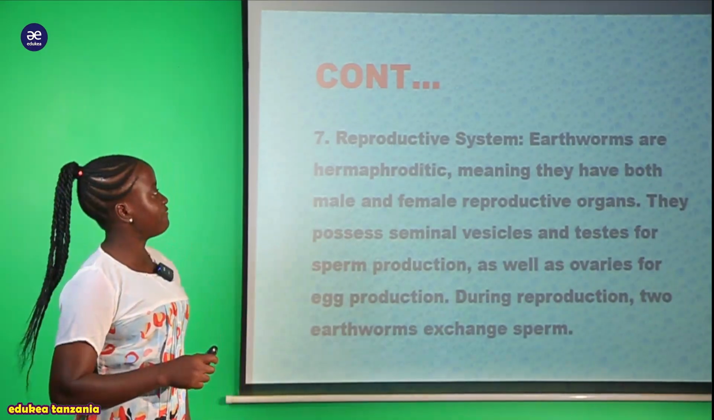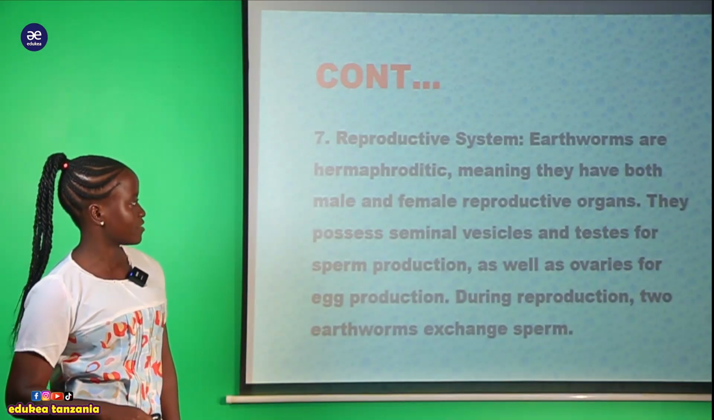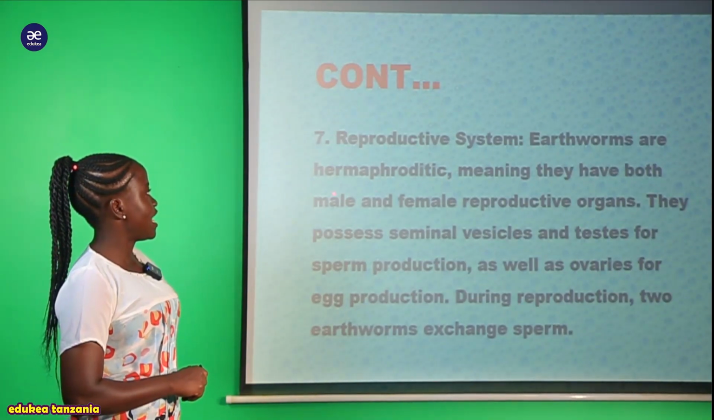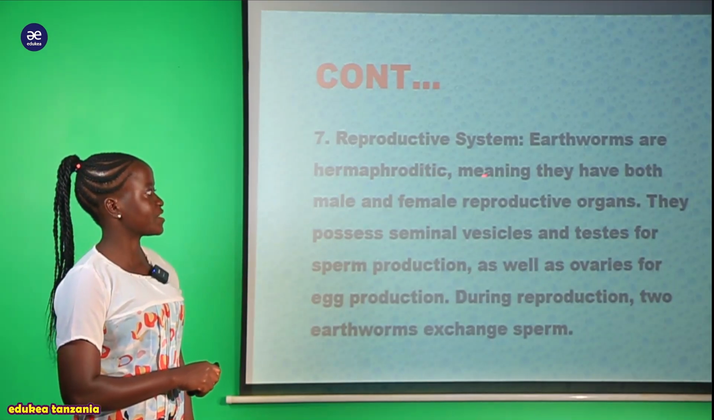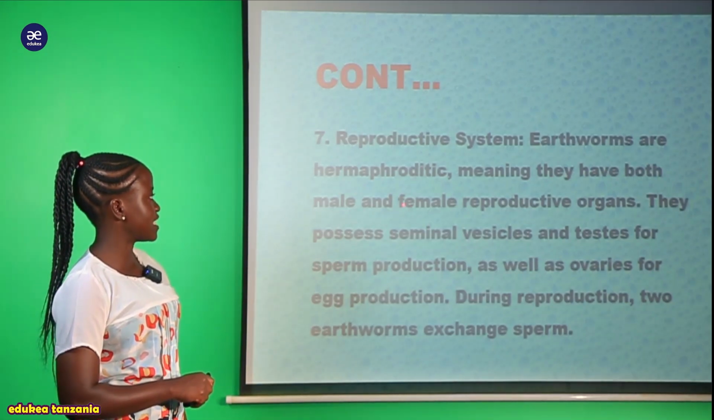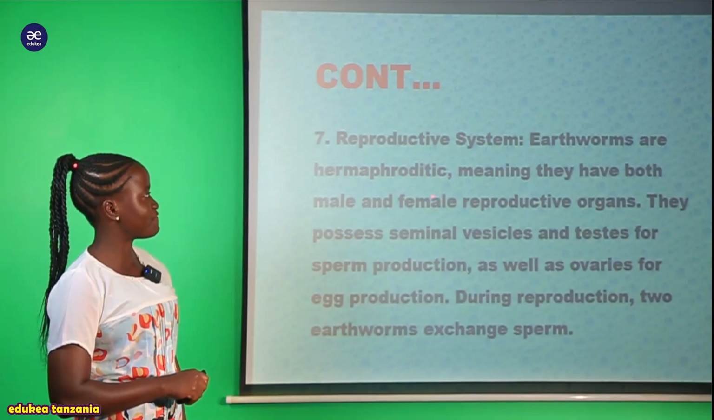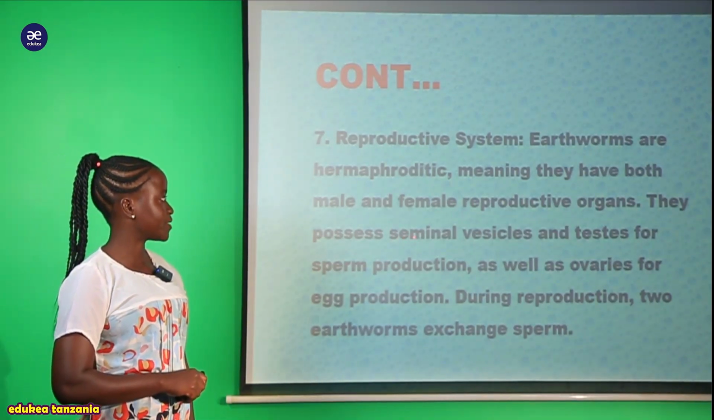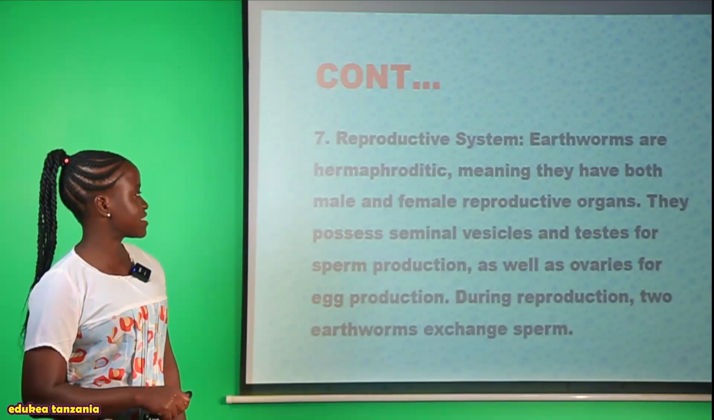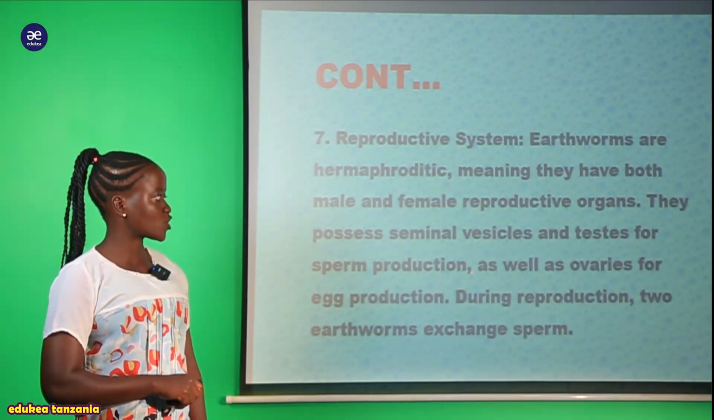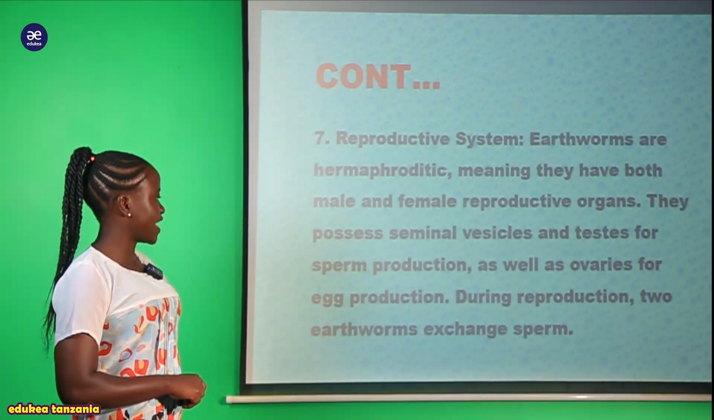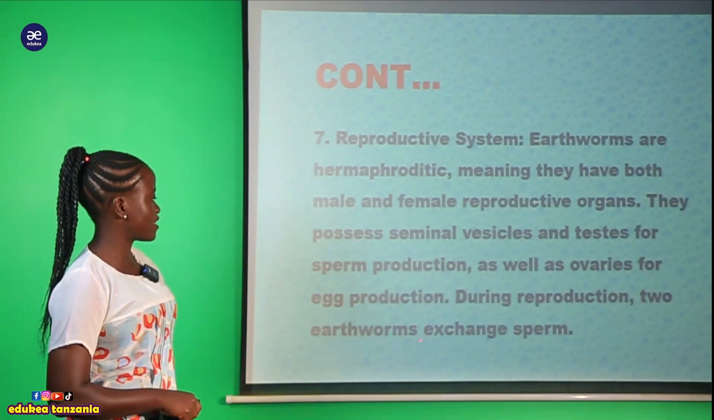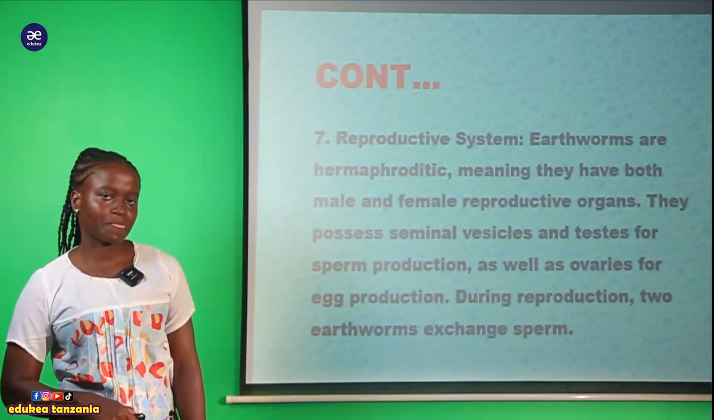And also they have a reproductive system. This organism, they have a reproductive system. That is, earthworms are hermaphroditic, meaning they have both the male and the female reproductive organs. So they possess seminal vesicles and the testes for the sperm production, as well as ovary for egg production. So we can say that during reproduction, two earthworms exchange sperms.